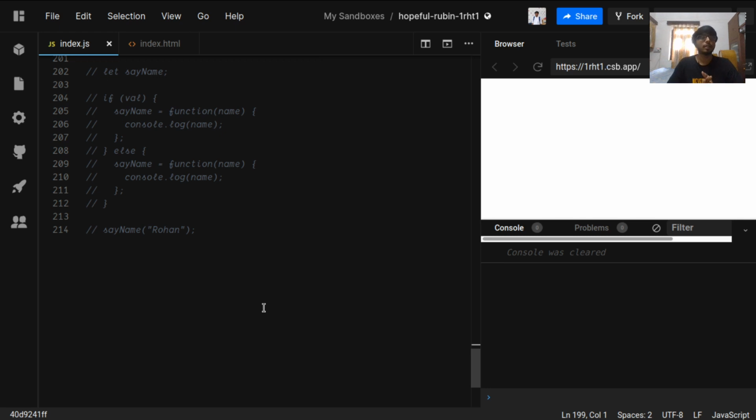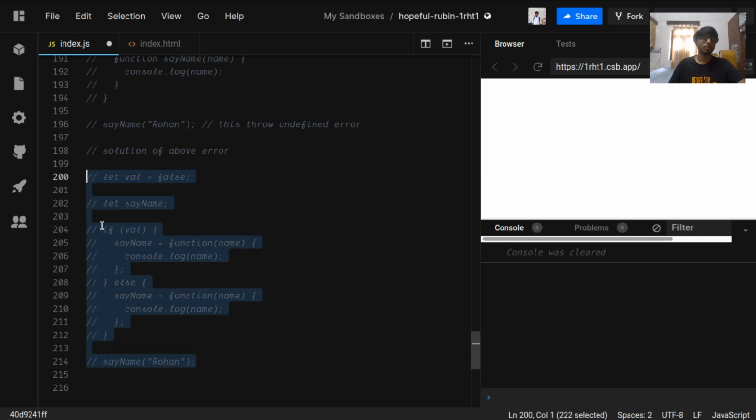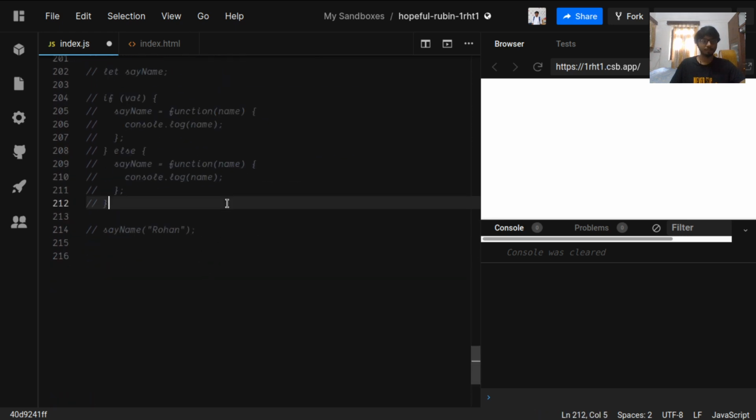So this is the case when you can use function expressions, or what we say a simple function. You can choose to use function expressions when there is this type of problem: if you are defining a function in some other block and you need to call it outside the block, you can use function expressions for this. But if you don't want to use function expressions and it looks a bit funky to you, then you can check out the simple function declaration.